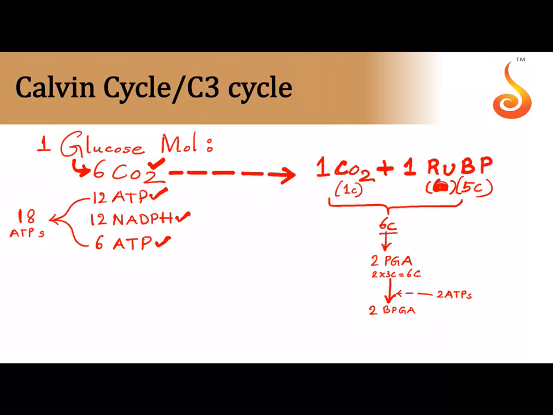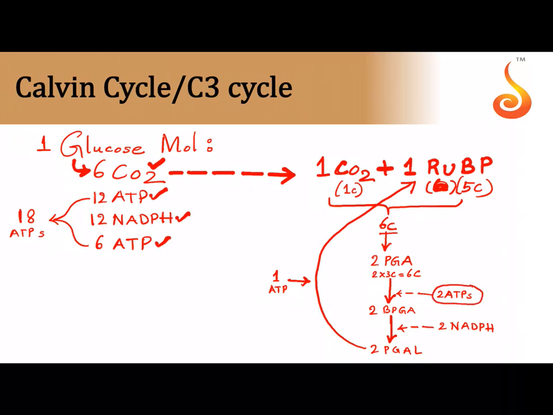Okay, and then to get 2 molecules of phosphoglyceraldehyde from 2 BPGA, how many NADPH molecules would you require? You would require 2 molecules of NADPH. And then for regeneration of what you started with, that is 1 molecule of RuBP, you would require only 1 ATP molecule.